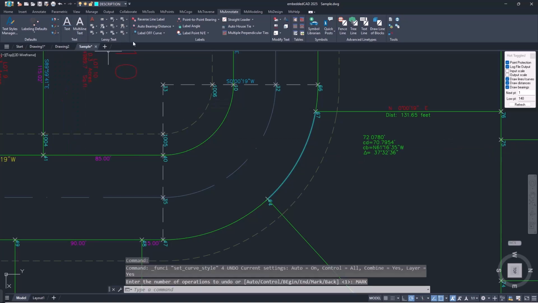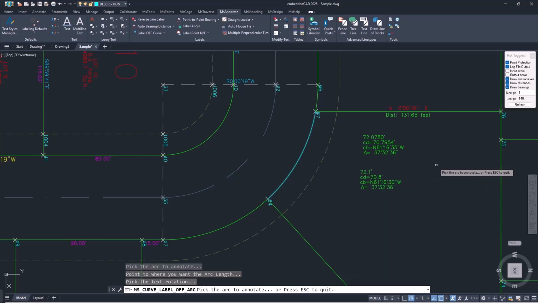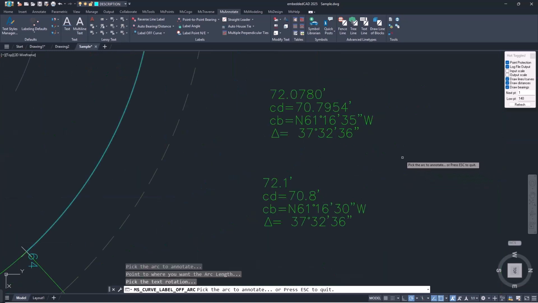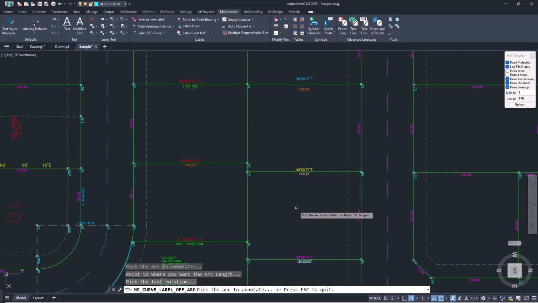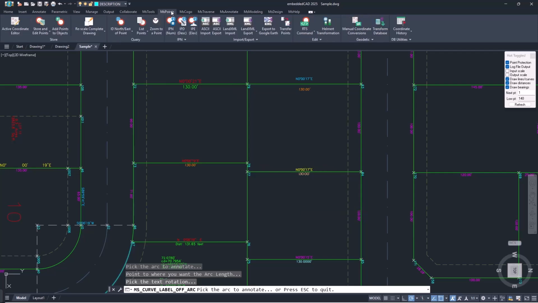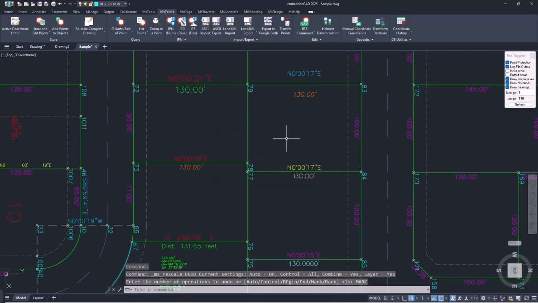Here we've got the distances listed to 4 decimal places, while the chord bearing is rounded to the nearest 5 seconds. And the distances to 1 decimal place with the chord bearing rounded to the nearest 30 seconds. The bearing and distance styles have been increased from 5 to 10, and of course those are retained when the labels are rescaled.